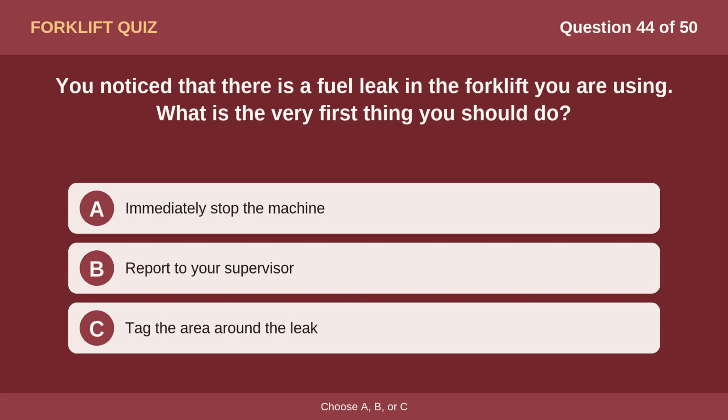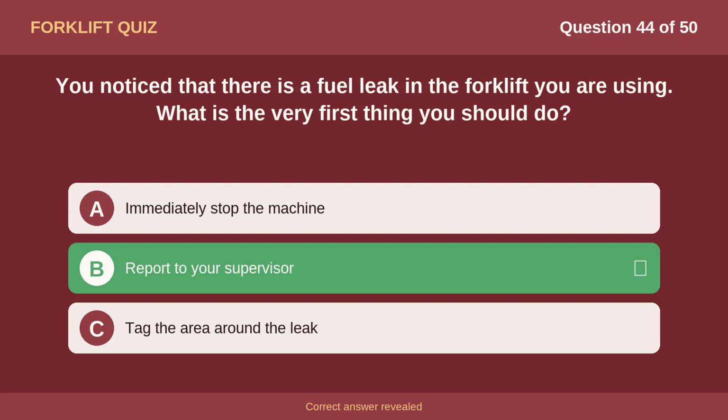Question 44. You notice that there is a fuel leak in the forklift you are using. What is the very first thing you should do? Option A, immediately stop the machine. Option B, report to your supervisor. Option C, tag the area around the leak. The correct answer is option B. Report to your supervisor.